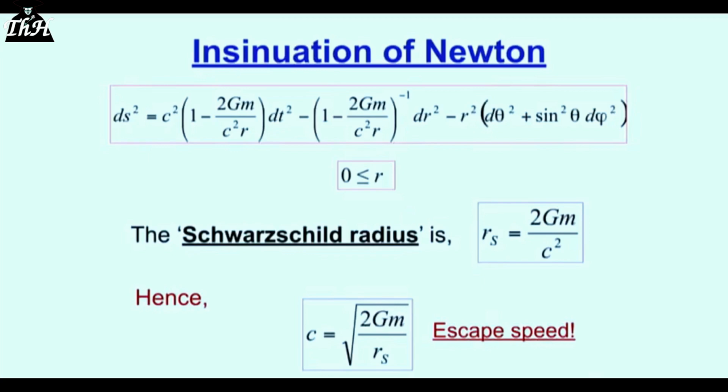Then they put in r equals 0, because they want r to go down to 0. They think it's the radius. And they put in 0, and then the first term gets what? 1 over 0 as well. Now notice, if we rearrange this so-called Schwarzschild radius for C, we get C equals the square root of 2GM over r. Well, we recognise that immediately as Newton's expression for escape speed.